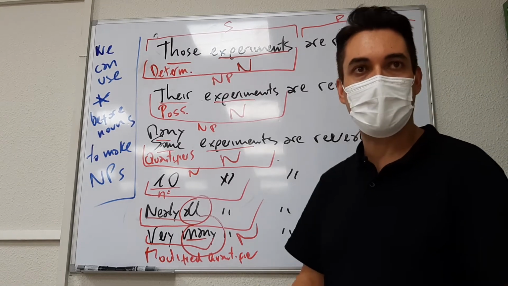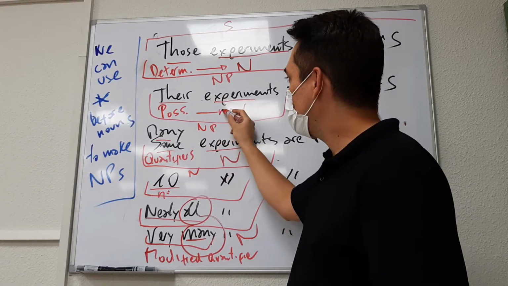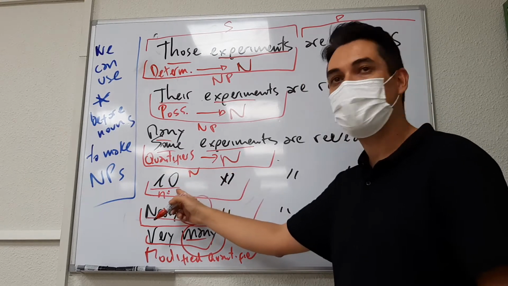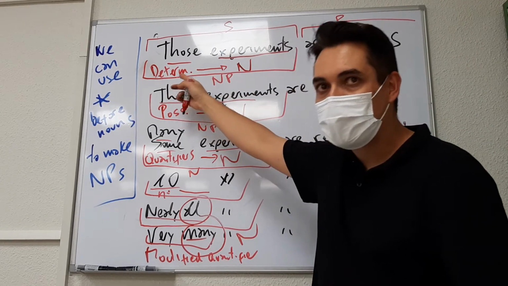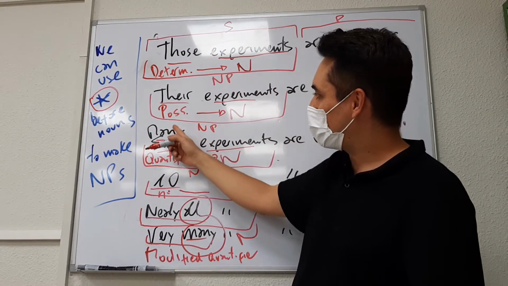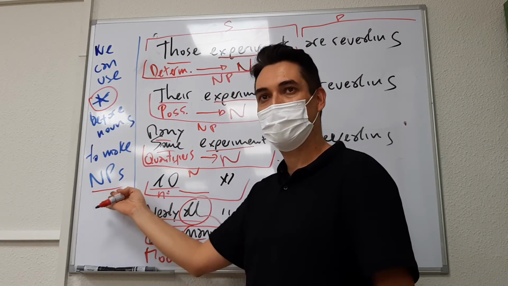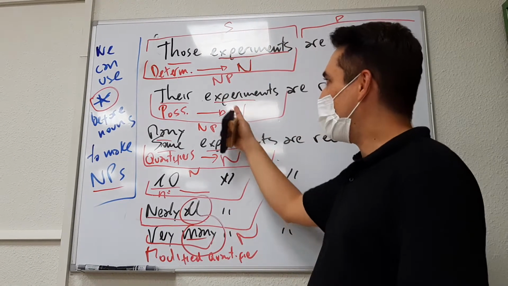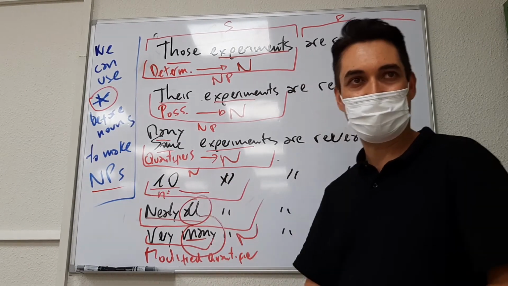So what is the lesson that we can learn here? Before a noun, you can have a determiner. Before a noun, you can have a possessive pronoun, a quantifier, a number, a modified quantifier. And before a noun, you can have all these things. So we can use determiners, possessives, quantifiers before nouns, and what do we obtain? Noun phrases. So far so good?